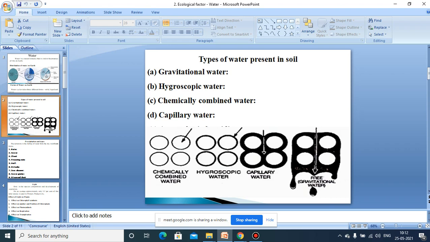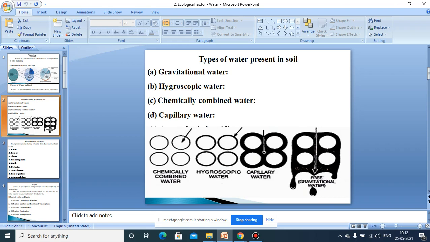And apart from these four forms of water present in the soil, we can also see there is atmospheric humidity. This is water present in the air, and also there is soil water in the form of water vapors, and that is also present in the soil. So that is what we can expect, the different forms of water present in the soil. So this water is available for the plants.